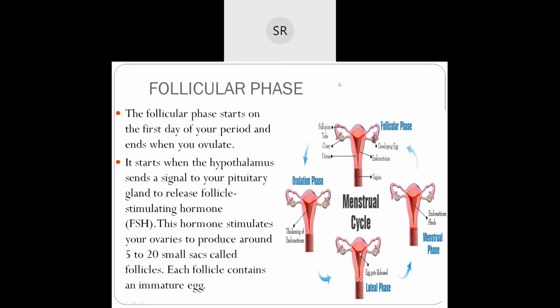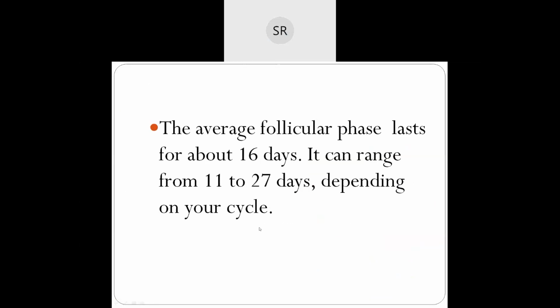This hormone stimulates the ovaries to produce small sacs called follicles. Each follicle contains an immature egg, and only the healthiest egg will eventually mature. The mature follicle sets off a surge in estrogen, which thickens the lining of the uterus and creates a nutrient-rich environment for an embryo to grow.